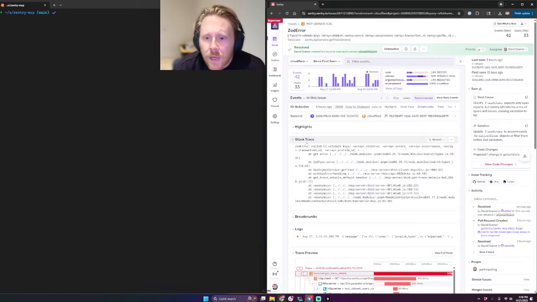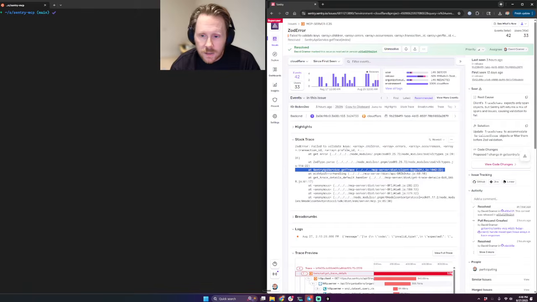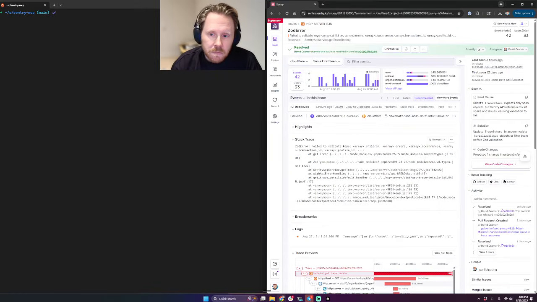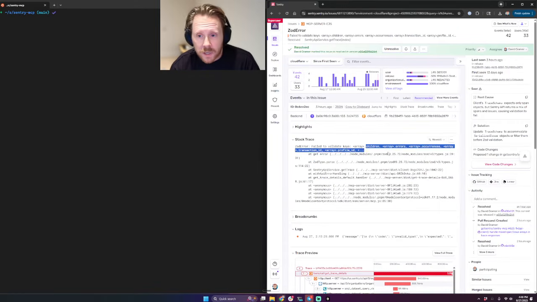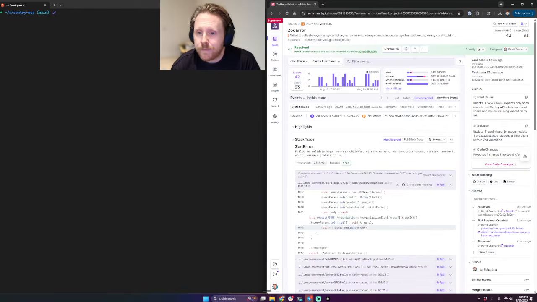Totally makes sense. But if we look at this, Zod error, failed to validate keys, blah, blah, blah, truncated. Okay, well, I know what schema it is. It'll figure that out because it's got the line references and knows where it's at. It knows that it's expecting an array. It knows that these values are supposed to be there. How did it fail to validate? I don't know. Do you know? I certainly don't. There's no way you can know from this information. You could guess, which it will probably do.